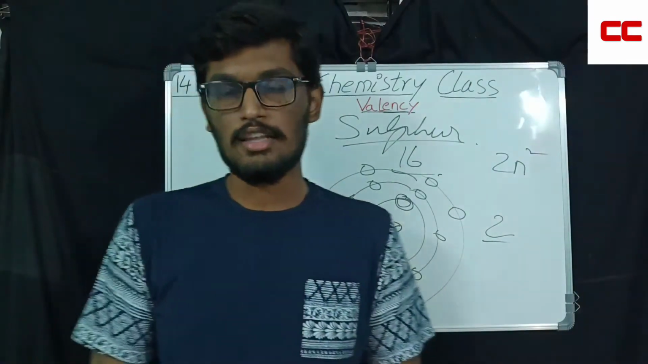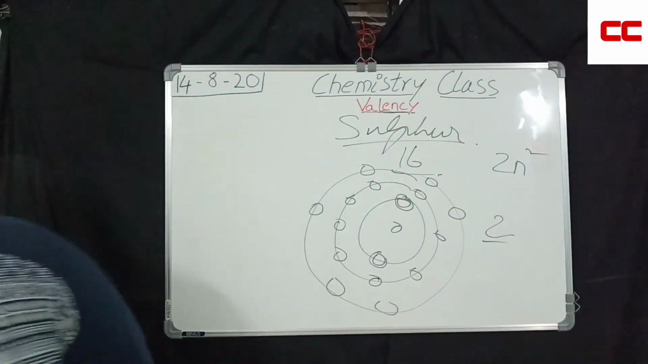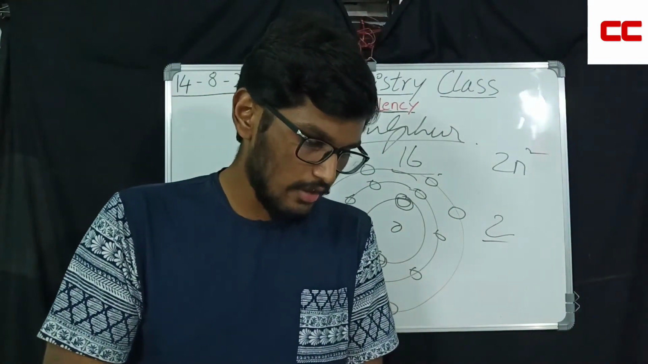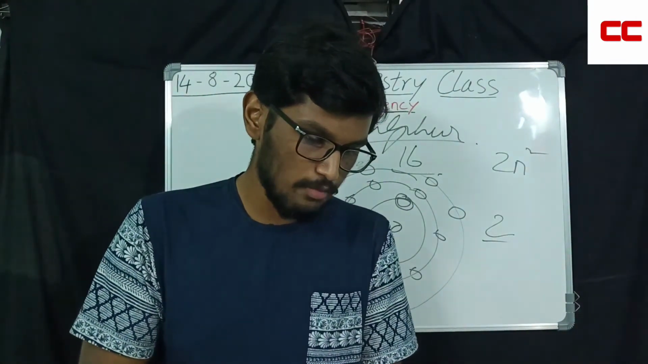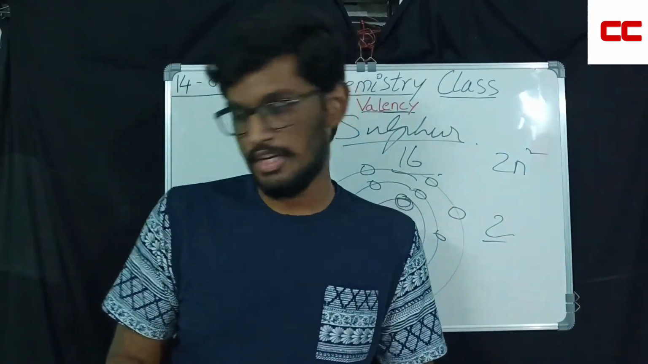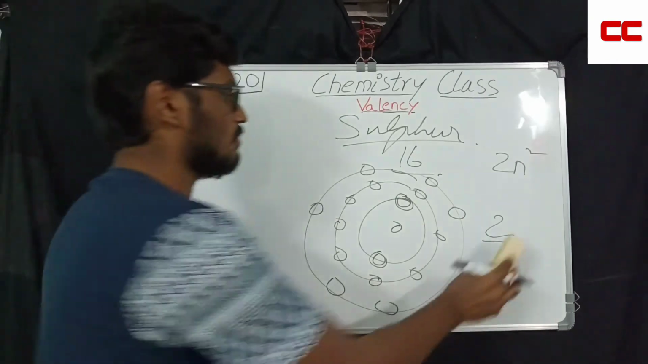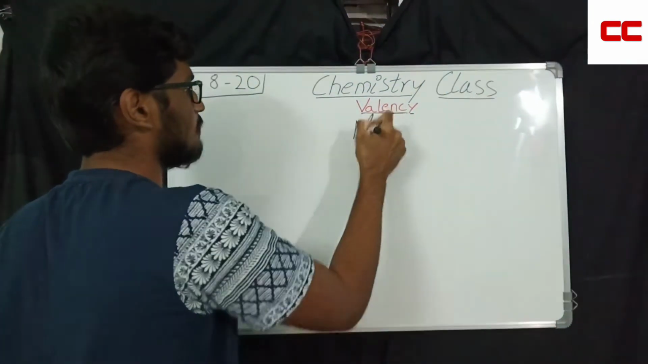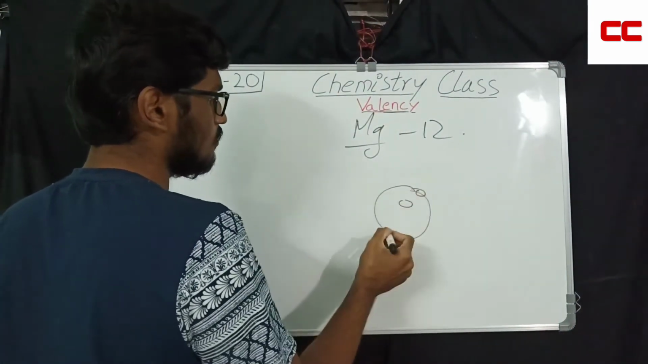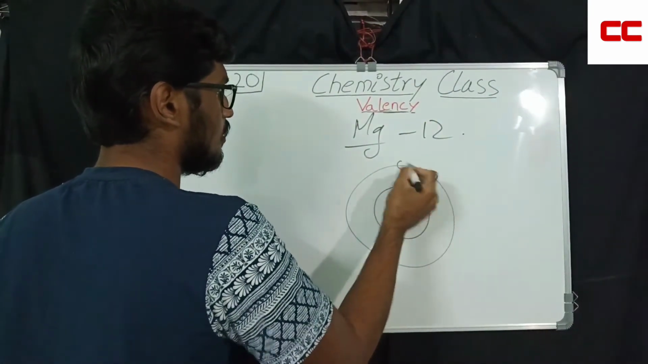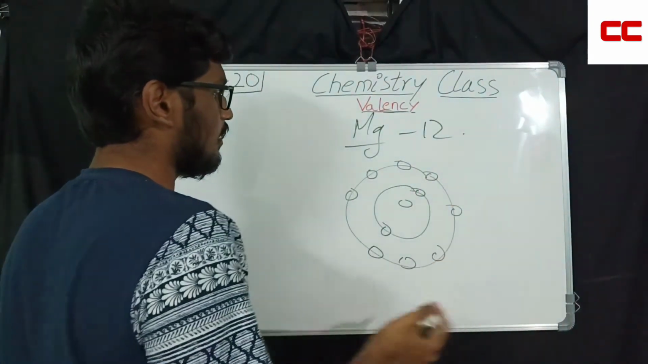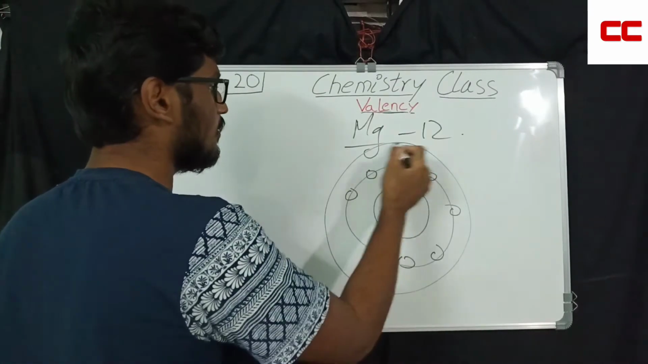So let's look at another question. Okay, the valency of magnesium and aluminium is asked. Magnesium is 12 and aluminium is 13. So let's do it. Magnesium is 12. That means 12th position in the periodic table. Now how will you do it? Again, the first shell 2, second shell 8, 9, 10. 8 plus 2, 10, another 2 are needed.